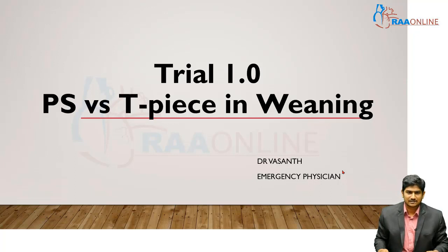That could be a transient reason also, like COPD, CO2 retention, sort of things. So when they come to you in an intubated status, their GCS might have improved. So you need to know when to extubate a patient, what the weaning criteria are, how to do a spontaneous breathing trial, and what are the plus and minus of each trial, right? That's why, just to educate on how to wean a patient from the ventilator, to liberate them to spontaneous mode of ventilation, is what we are going to see now.